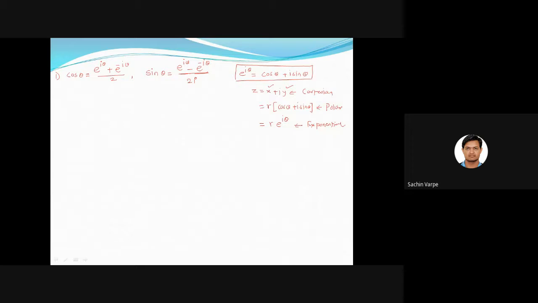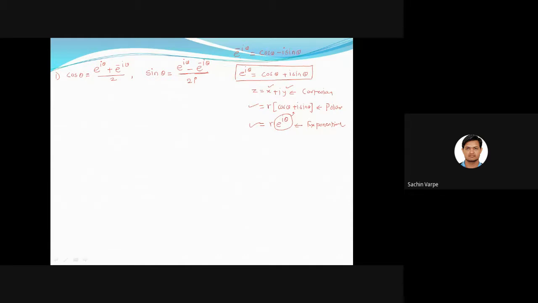If we compare polar and exponential forms, e to the power i theta equals cos theta plus i sin theta. Is this clear? If I replace theta by minus theta, then cos of minus theta is cos theta, and sin of minus theta is minus sin theta, isn't it?